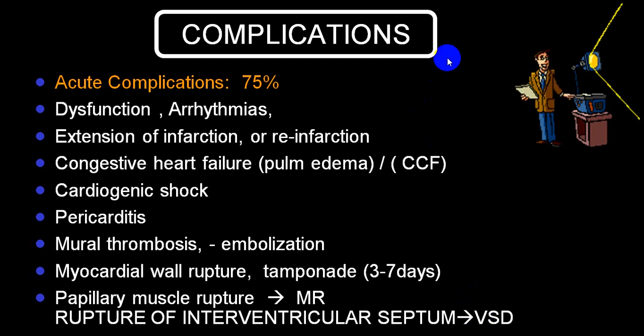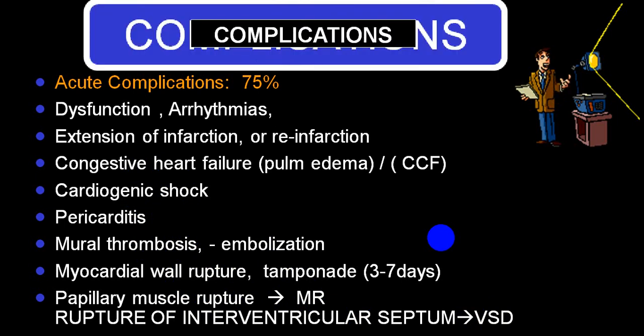As far as complications of acute MI are concerned, there are acute complications and chronic complications. Acute complications occur in almost 75% of people, where you can get cardiac arrhythmias, extension of infarct, reinfarction, congestive heart failure, acute pulmonary edema, cardiogenic shock, pericarditis, mural thrombus, thromboembolism, myocardial wall rupture, cardiac tamponade, papillary muscle rupture and acute MR, which will end up in acute congestive heart failure, rupture of the interventricular septum, acute VSD, and the person will end up with acute congestive cardiac failure.